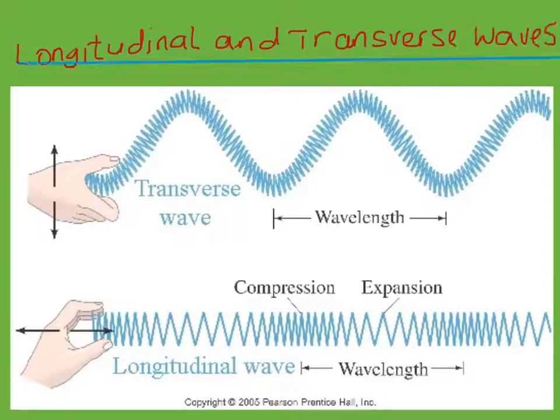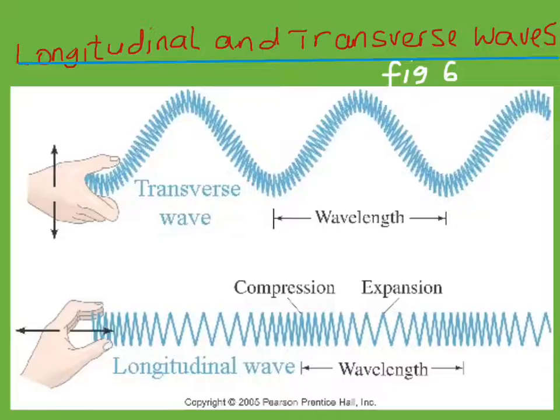These two pictures can give you a good distinction between transverse waves and longitudinal waves. You look at the first one, the wave is moving left to right. Meanwhile, the spring itself is moving up to down, up, down, up, down.